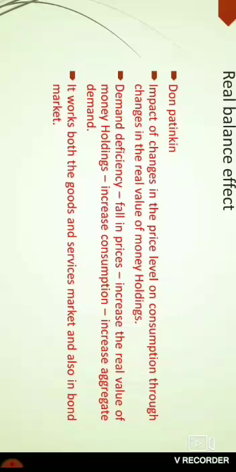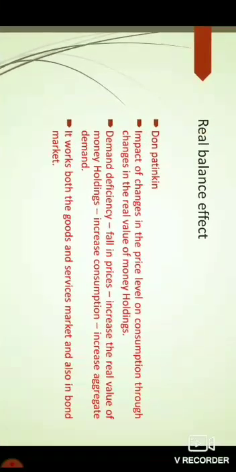That is explained by Don Patinkin, and he also explained that the real balance effect works under both the goods and services market and also under the bond market.